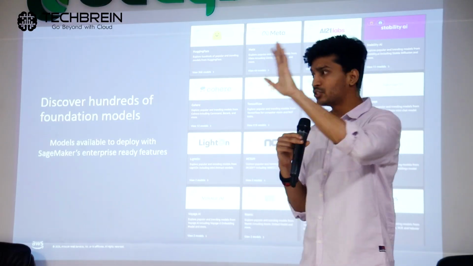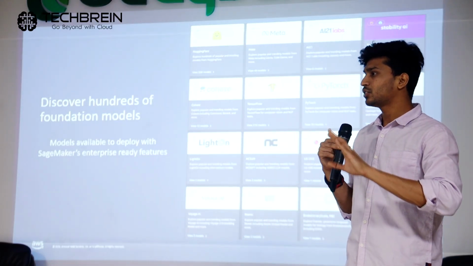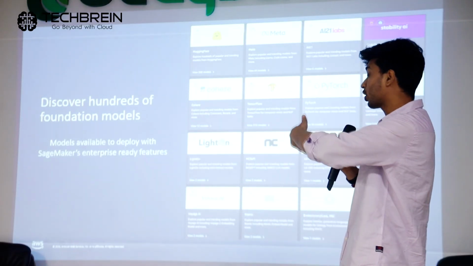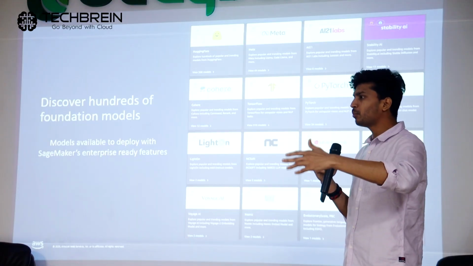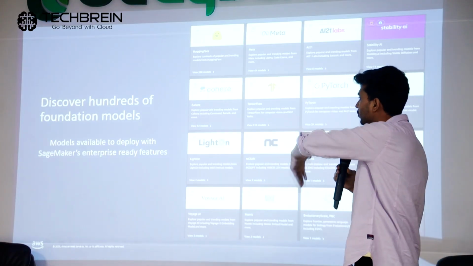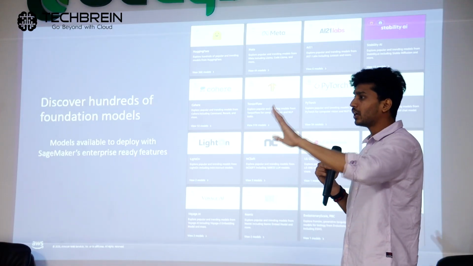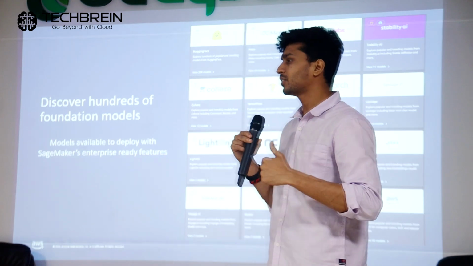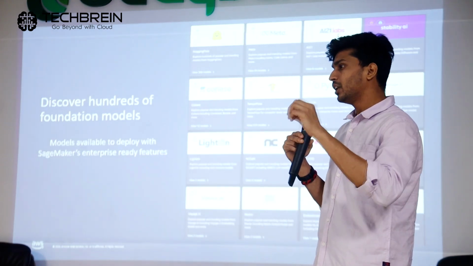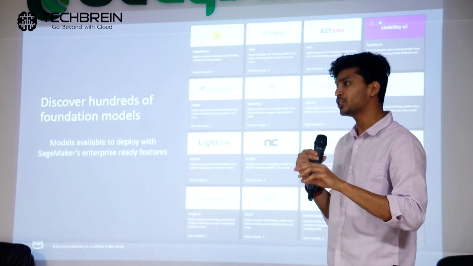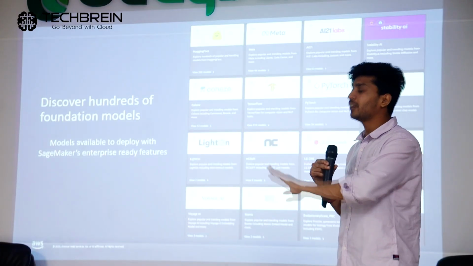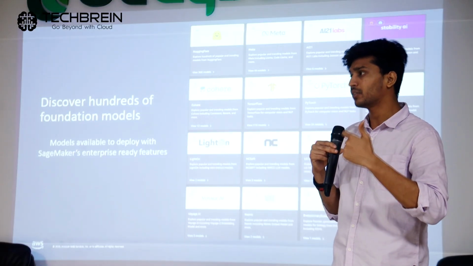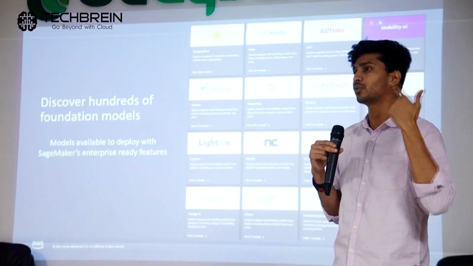But if you look at the larger picture of generative AI, it's not just limited to large language models. There are a lot of other things to it. We'll talk about it in a later part of the slides. If you deploy your foundational models into SageMaker, you need to have a self-managed infrastructure for it. When I say self-managed infrastructure, there are a lot of things that come into it. Large language models have now become a very small component of what the generative AI space has become. You must have heard about RAG, you must have heard about agentic AI, you must have heard about flows.